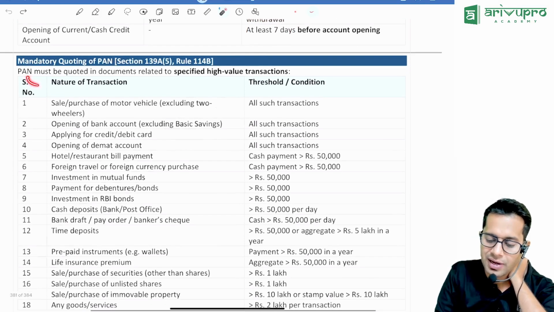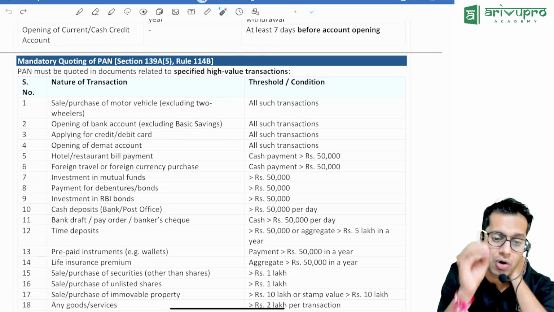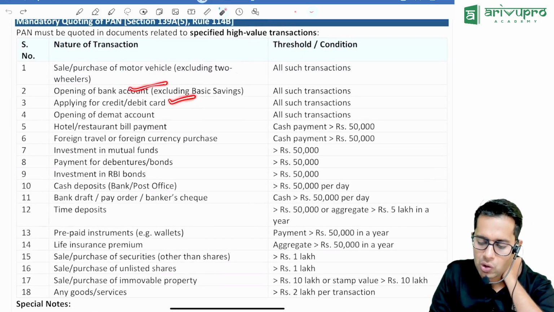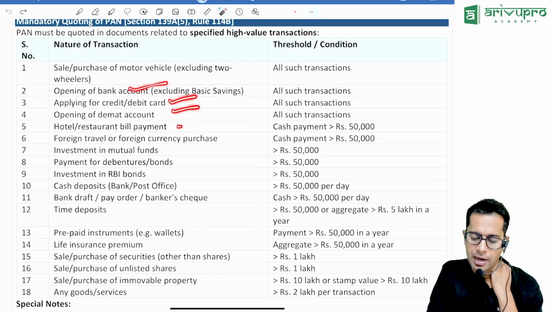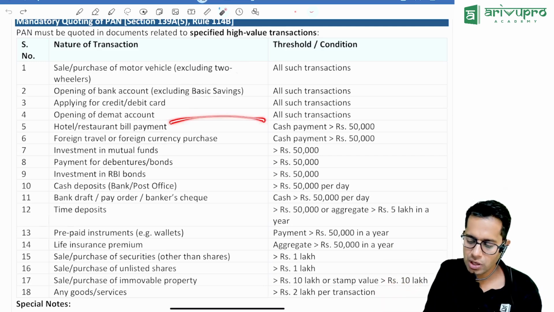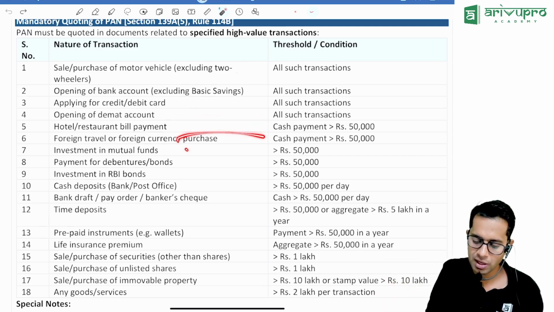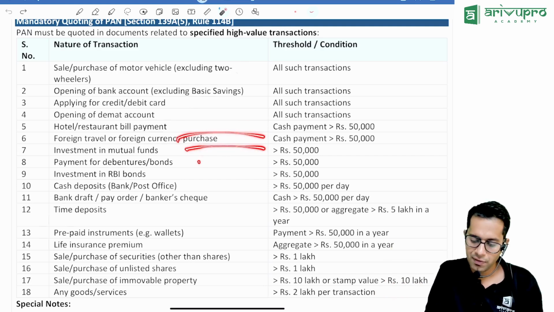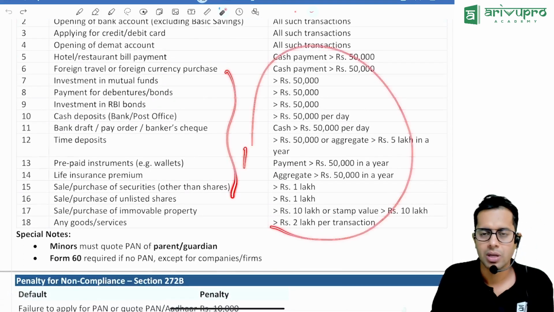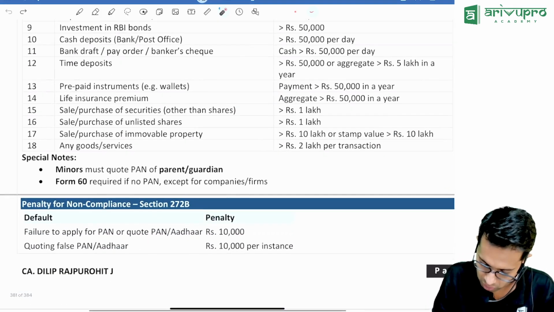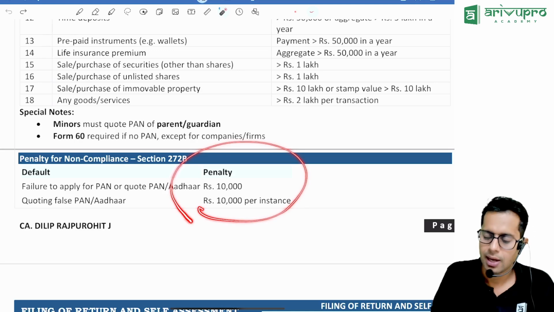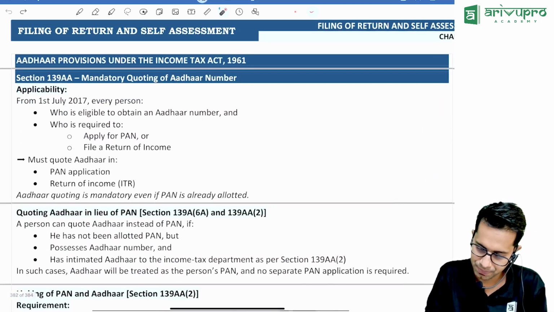Now, which are the different cases wherein you should give the information about your PAN? If you purchase a motor vehicle, open a bank account, apply for a debit card, credit card, or open a deposit account, all these points are very general. If you are paying a restaurant bill of more than 50,000, foreign travel of more than 50,000, or mutual fund of more than 50,000, if you do any of such activities, you will have to give the PAN information to the government or that person. Then what if I don't give the PAN information, sir? 10,000 rupees is the penalty.